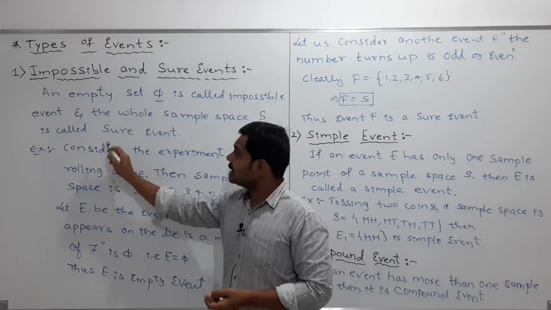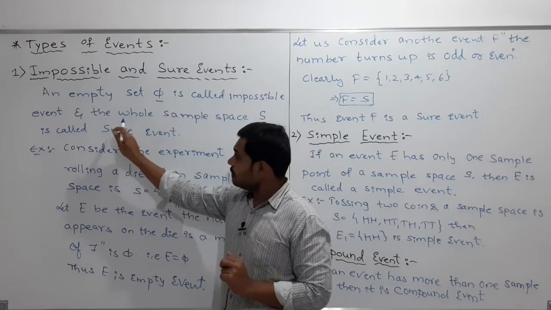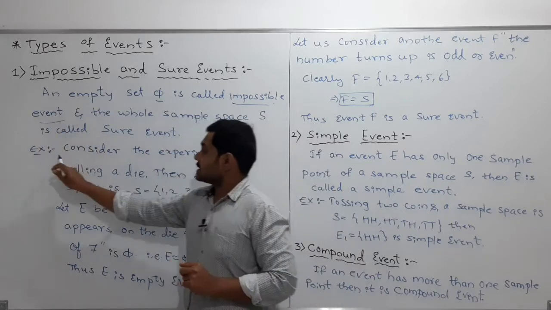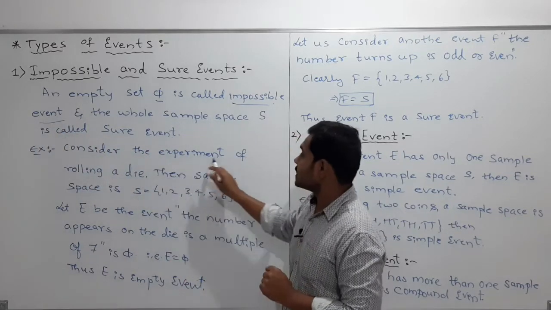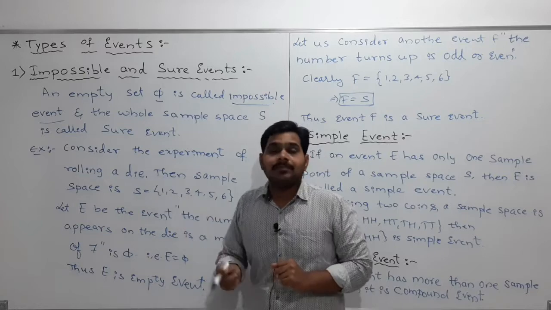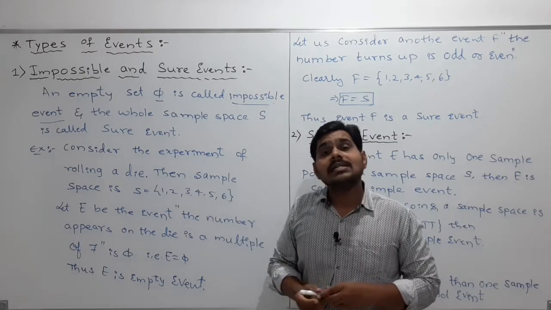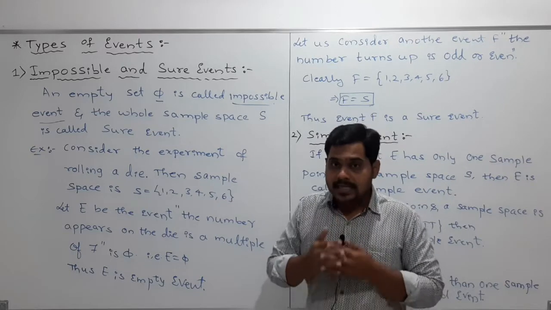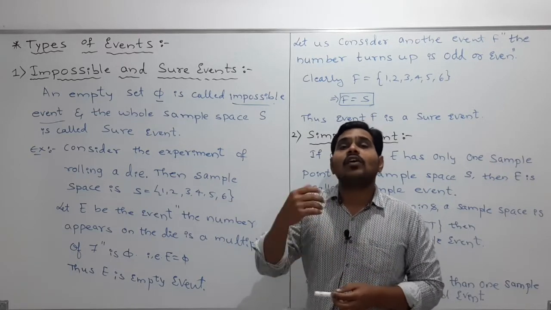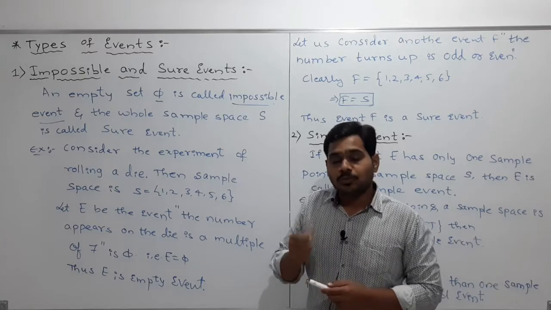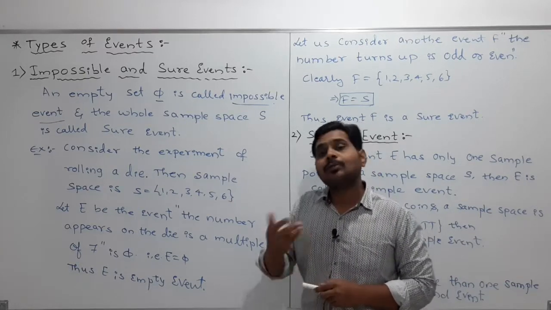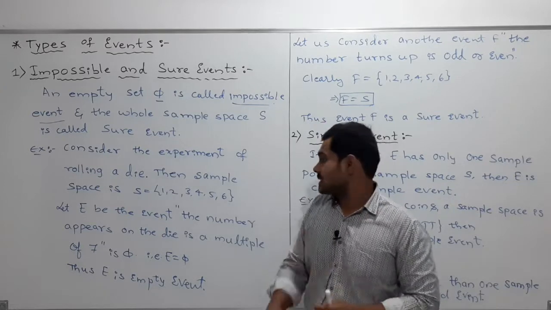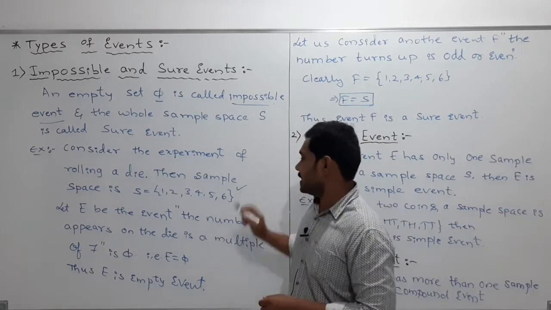So you can consider an example. First I will discuss what an impossible event is. Consider the experiment of rolling a die. If you roll the die, what is the sample space? The sample space is the collection of all possible outcomes. If I throw the die, you may get 1, 2, 3, 4, 5, 6. So the sample space S is {1, 2, 3, 4, 5, 6}.